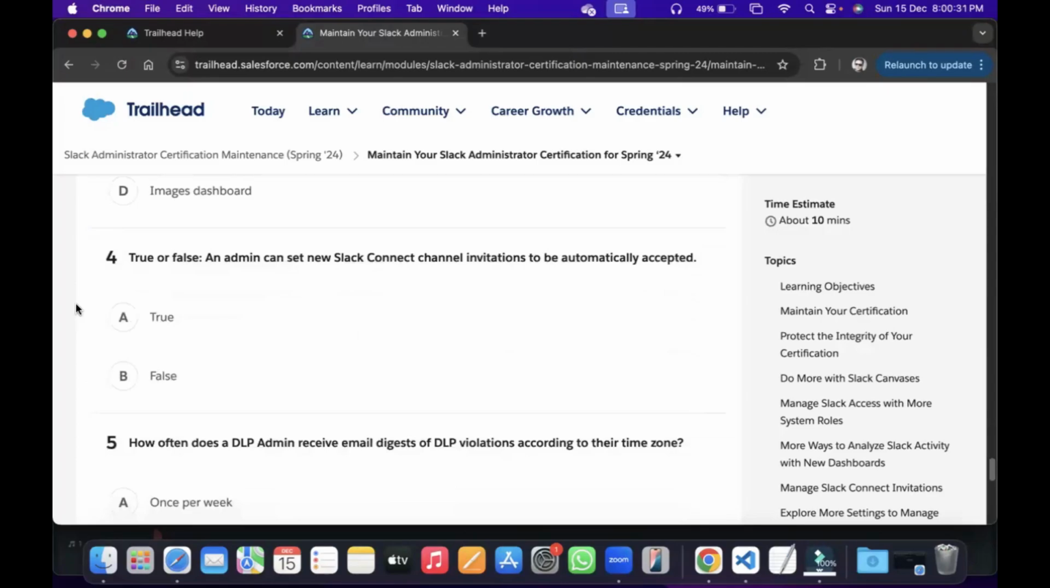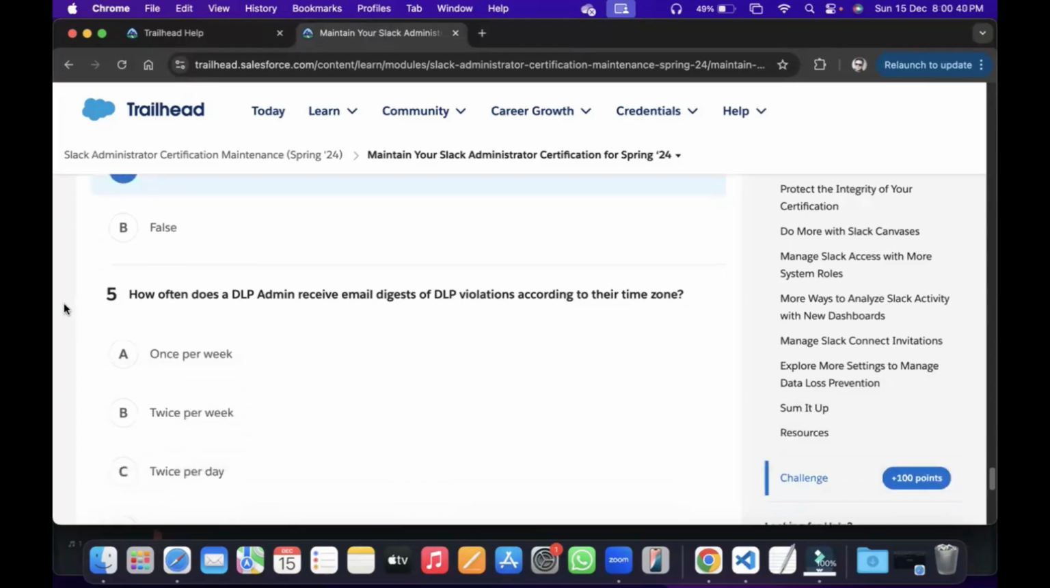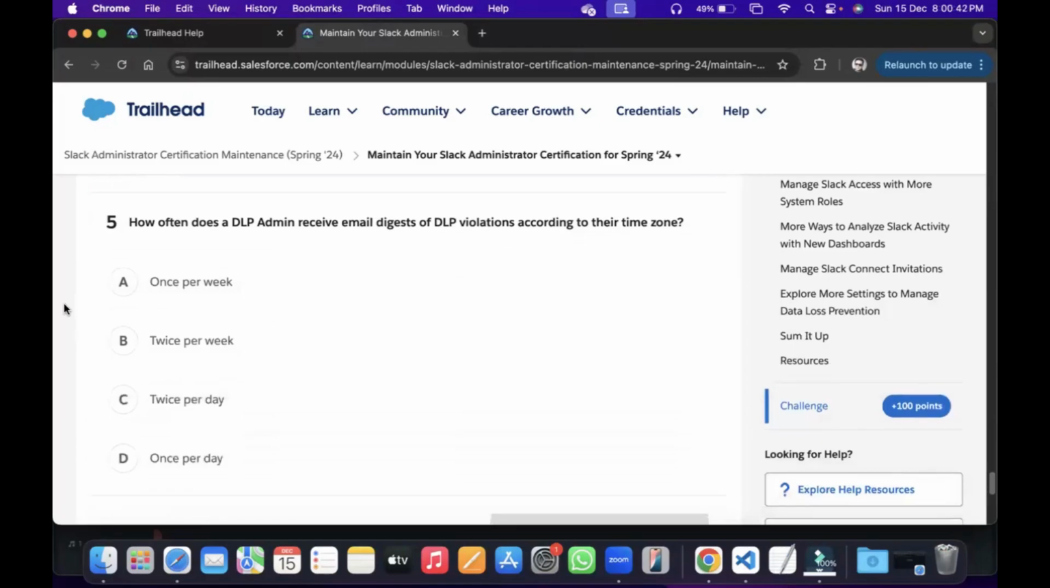True or false? An admin can set new Slack Connect channel invitations to be automatically accepted. Yes, true.